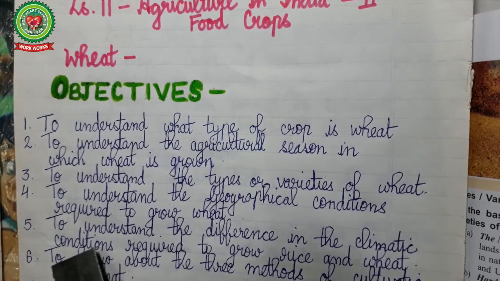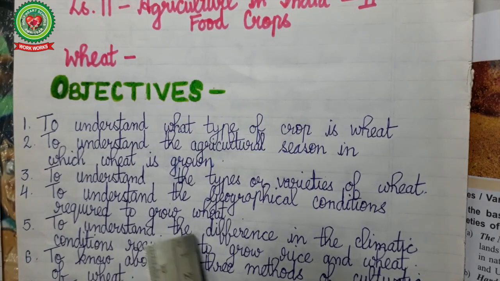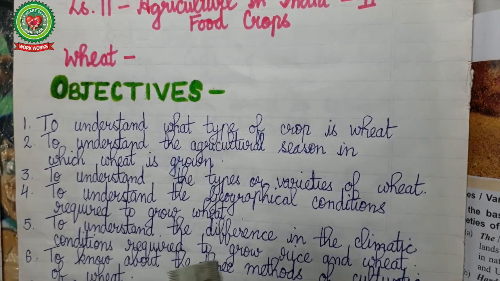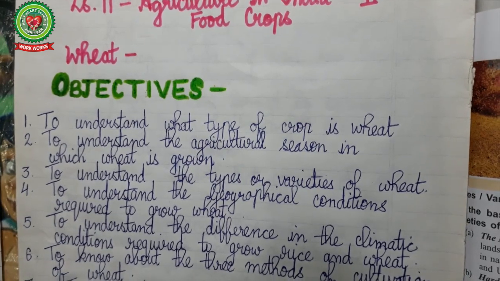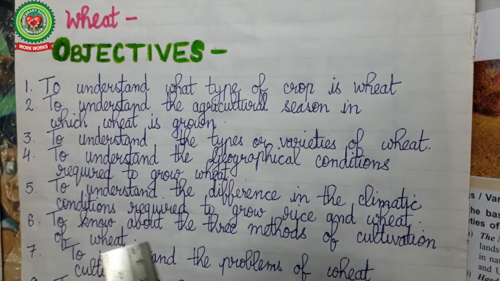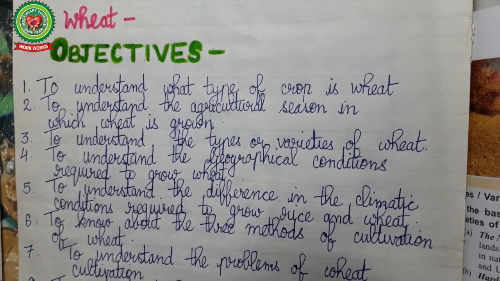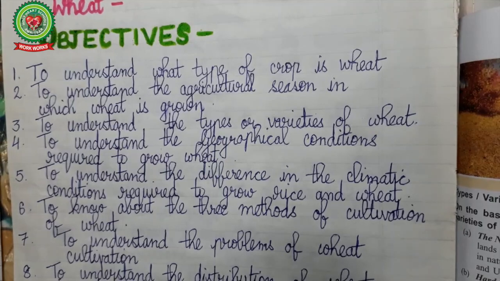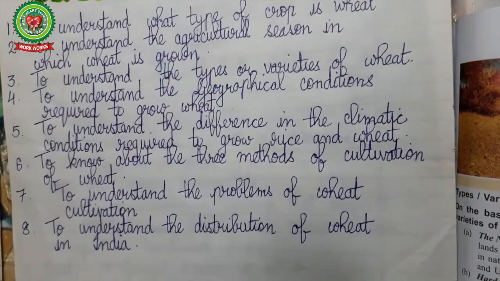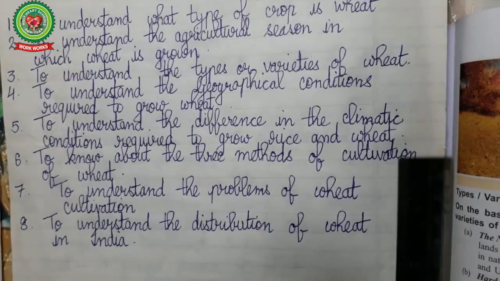Number 5, to understand the difference in the climatic conditions required to grow rice and wheat. Number 6, to know about the 3 methods of cultivation of wheat. Number 7, to understand the problems of wheat cultivation in India. And lastly, to understand the distribution of wheat in India.